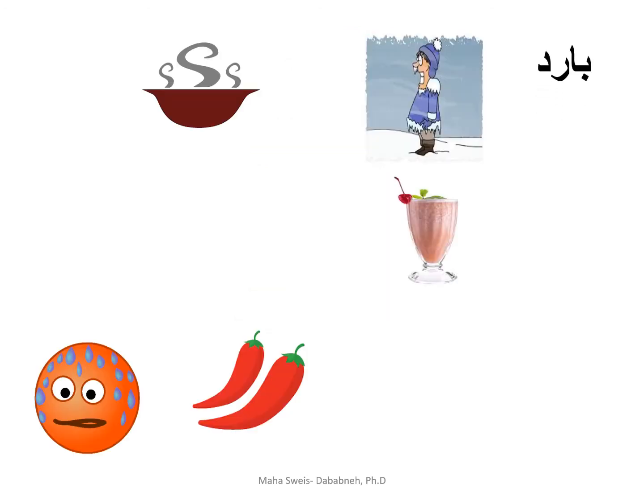بارد. We can say the weather is بارد, is cold. Also, we can use it for food. Say the food is بارد. ساخن. We can use it for food. We can say the food is hot. ساخن. حار. We can use it for weather. The weather is حار, is hot. Or we can use it for food. Say the food is spicy. حار. So ساخن, the top one, we use it for food. And حار, we use it for weather. We use it for spicy food.